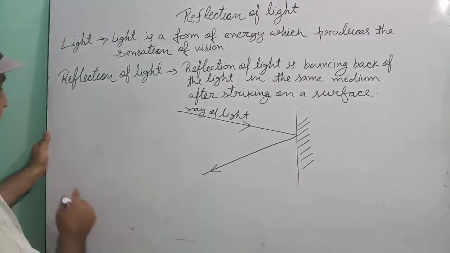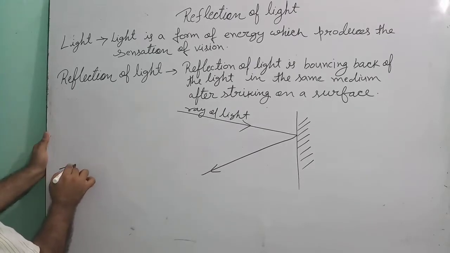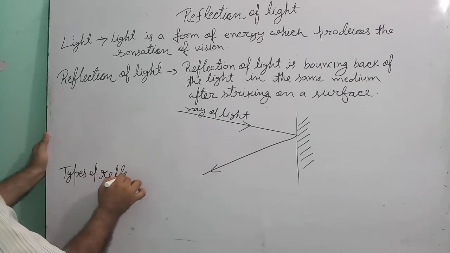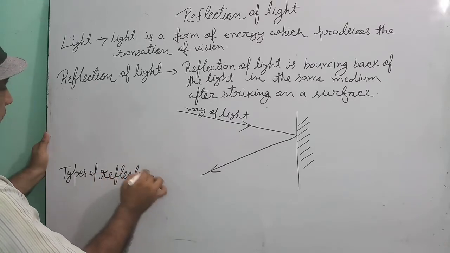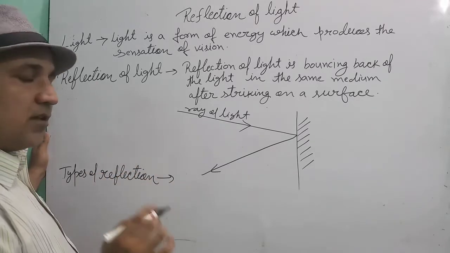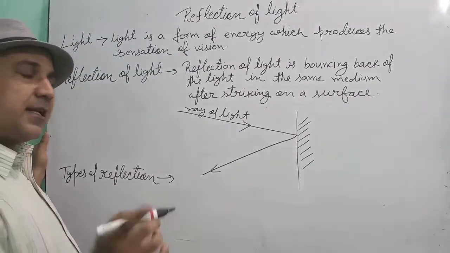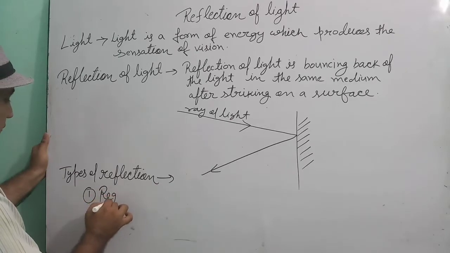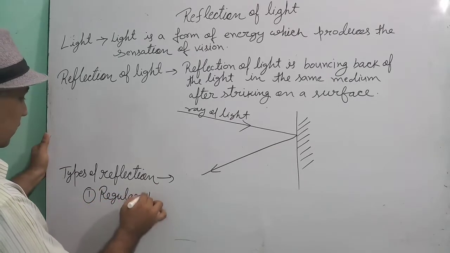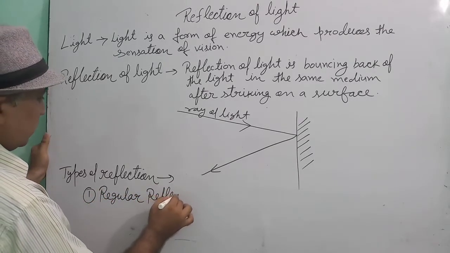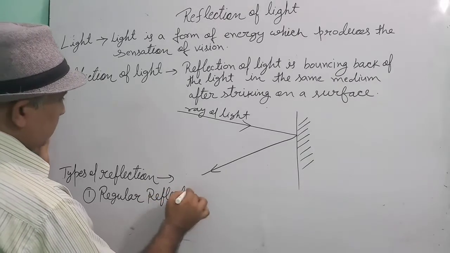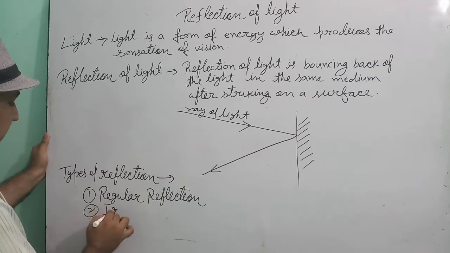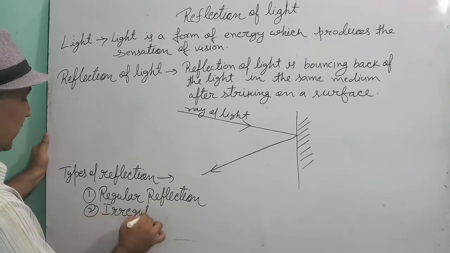Children, there are two types of reflection. One is regular reflection and the second is irregular reflection.